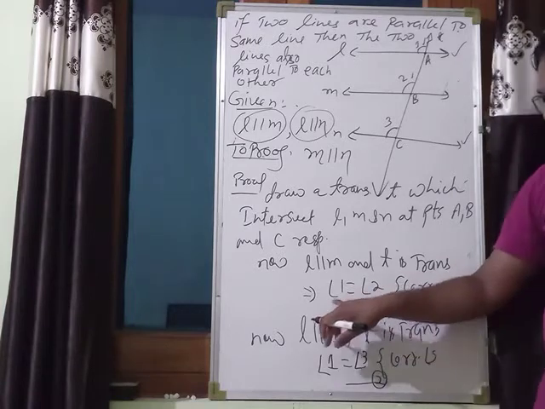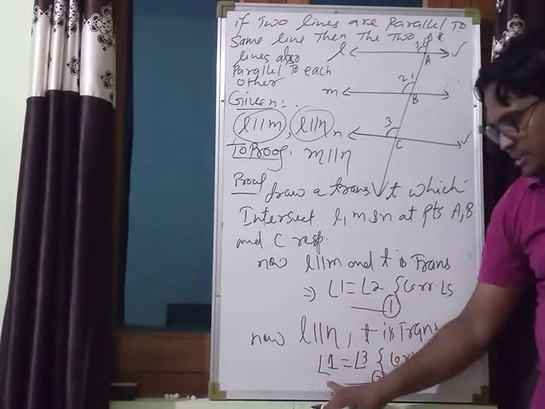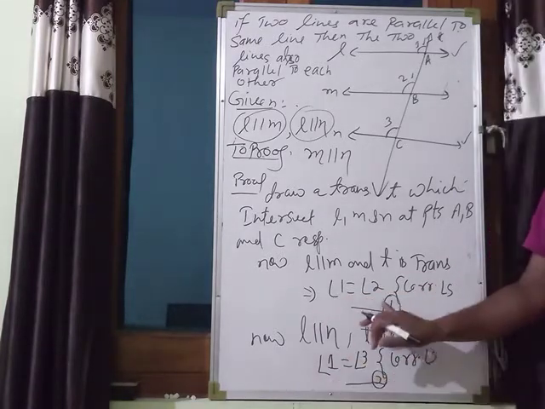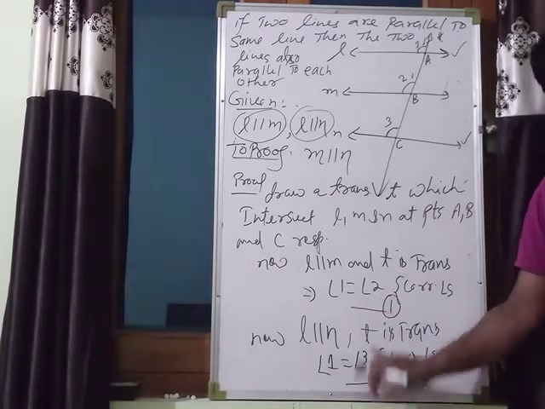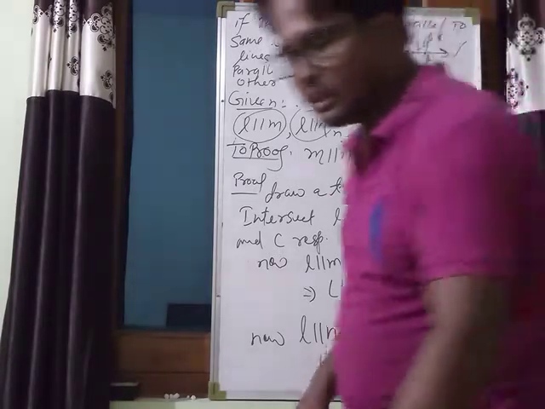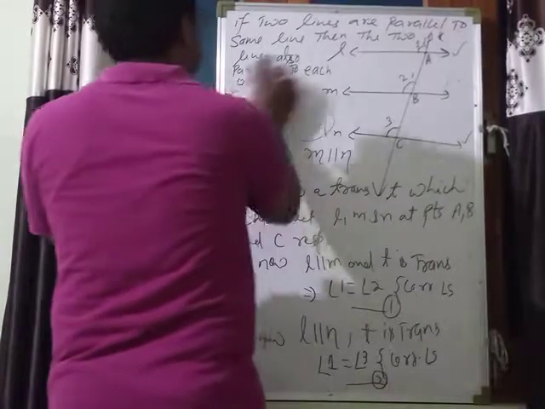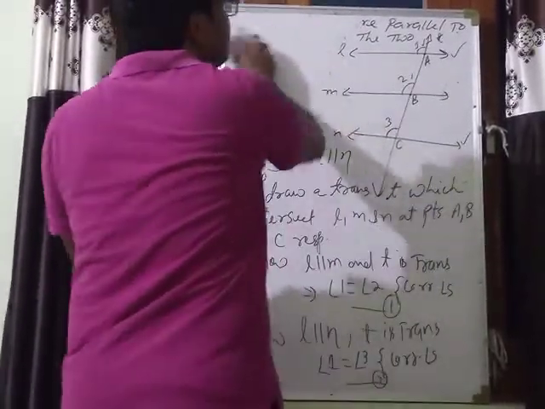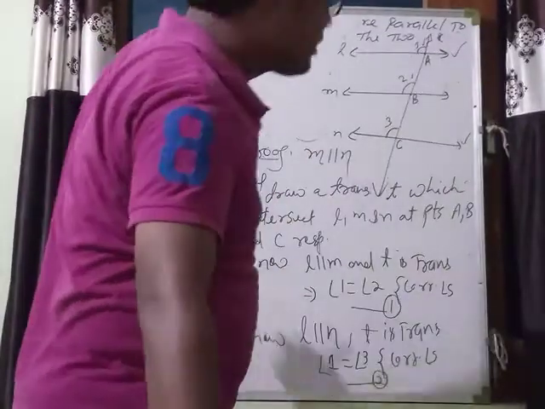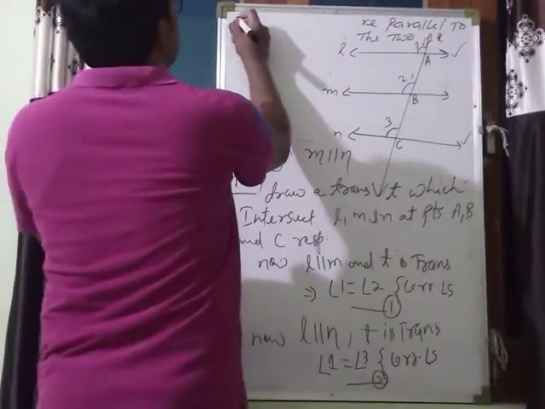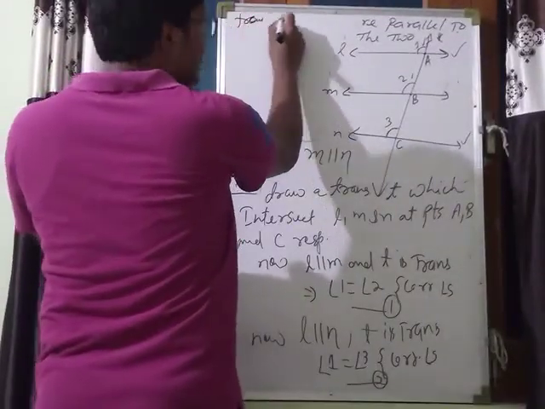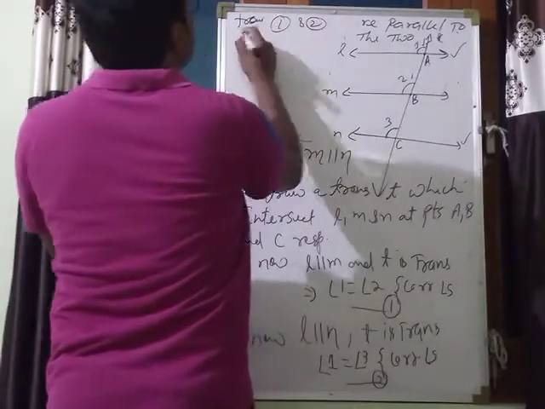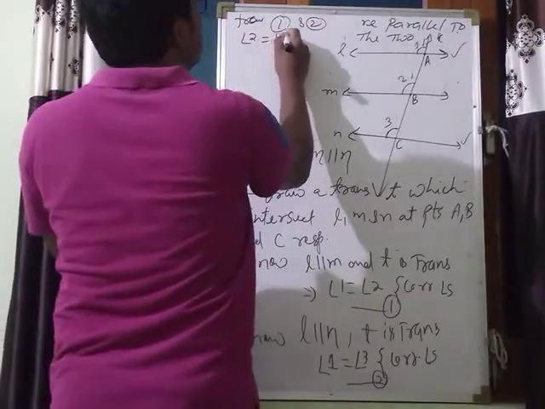Now, from first and second, what we can conclude? You can see their left sides are equal. So, their right sides must be equal. Means from here we conclude that from first and second, angle 2 is equal to angle 3.